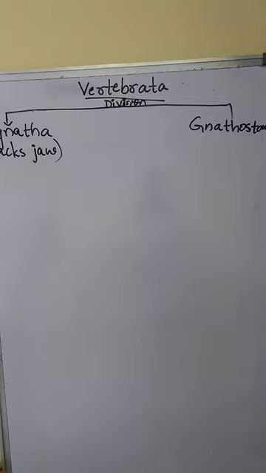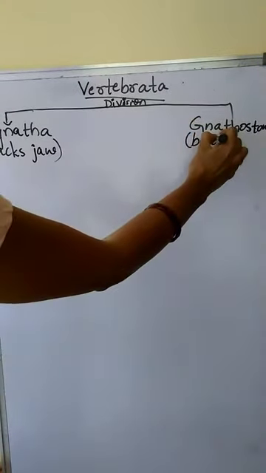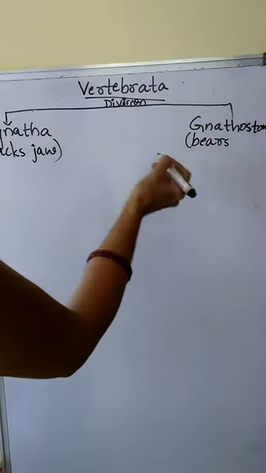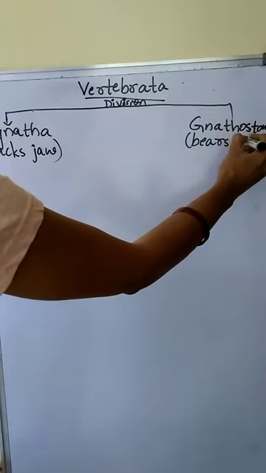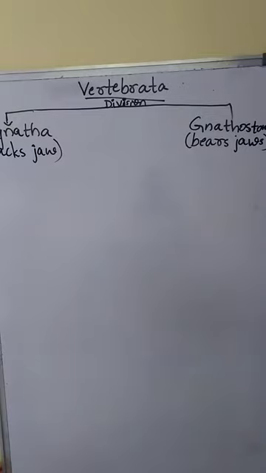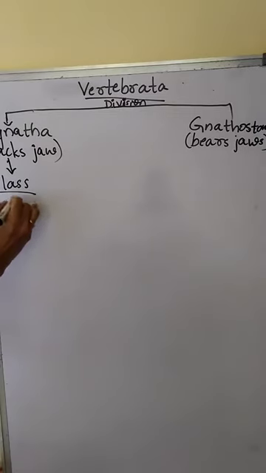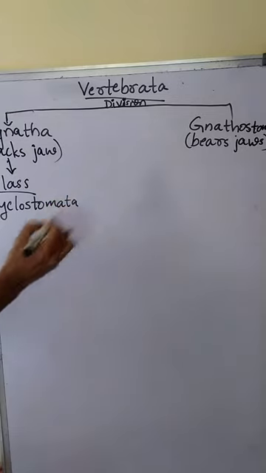Animals which lack jaws are included under the division Agnatha, whereas Gnathostomata bears jaws. Agnatha includes only one class, that is class Cyclostomata. Only one group of animals.